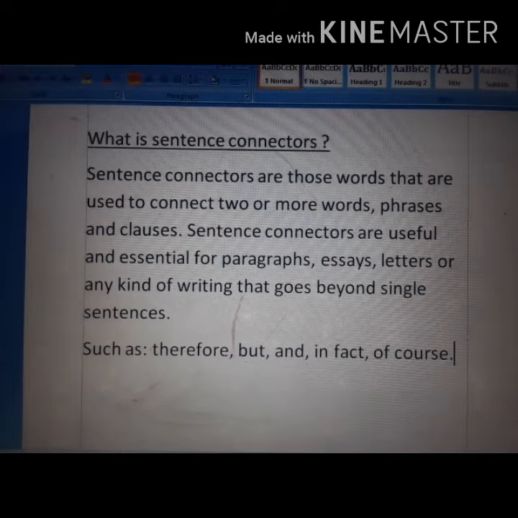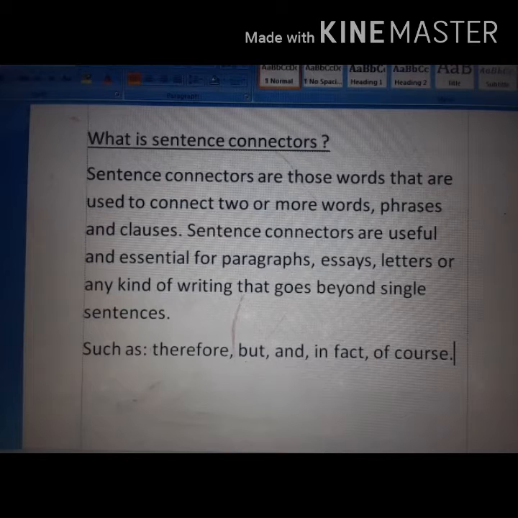Sentence connectors are useful and essential for paragraphs, essays, letters, or any kind of writing that goes beyond single sentences, such as therefore, but, and, in fact, of course, etc.